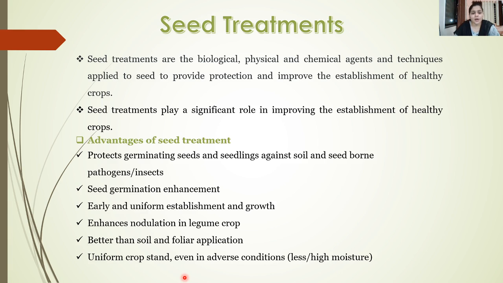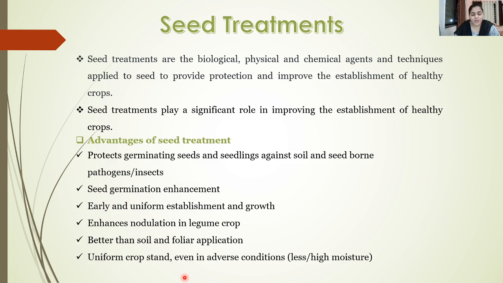Along with that, early and uniform establishment and growth of the seeds is achieved with the help of seed treatments. It also enhances the nodulation in case of the leguminous crops. Then again, it is better than soil and foliar application.